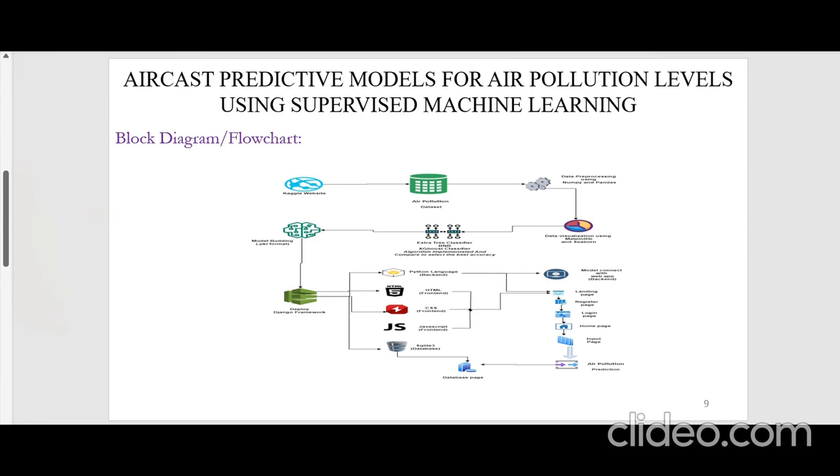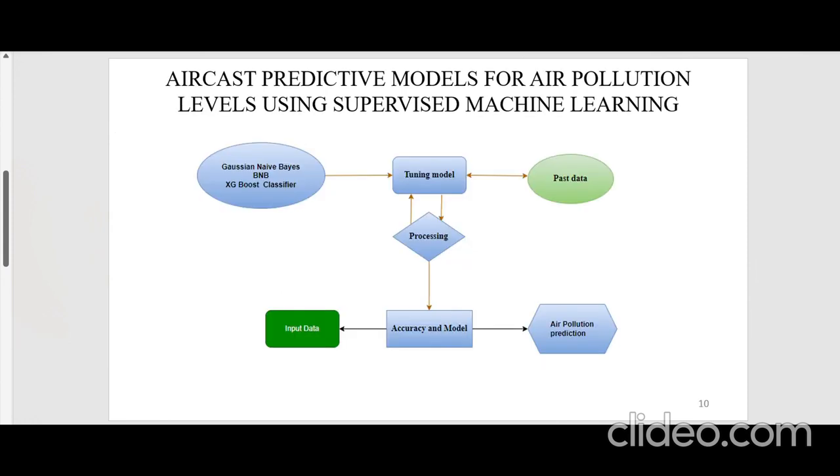The user can easily migrate data from one place to another, provide data into this website, and get whatever information they require about the air pollution levels, whether the air is being polluted or not. Afterwards we will be providing a clear website which will run on our server, which we will be seeing soon. So this is basically how the machine learning structure works.